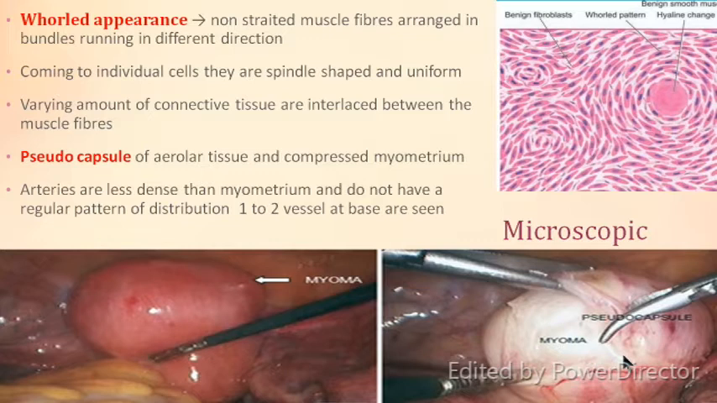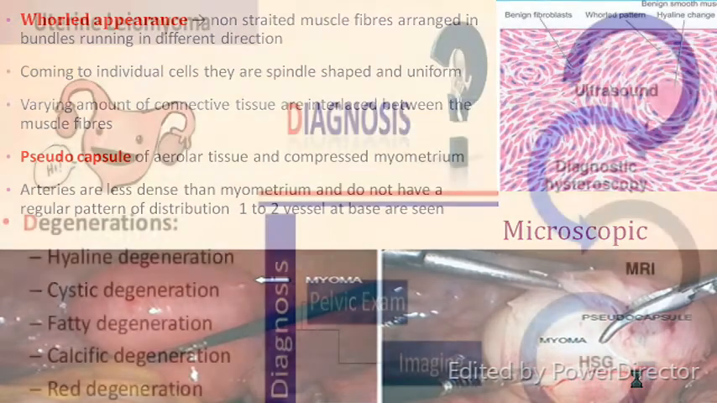Coming to the capsule part, we know that there is a pseudocapsule. See this myoma, and when you do a surgery, you can remove this pseudocapsule and you can enucleate the myoma from it. So this is a capsule, and arteries run in this capsule area.